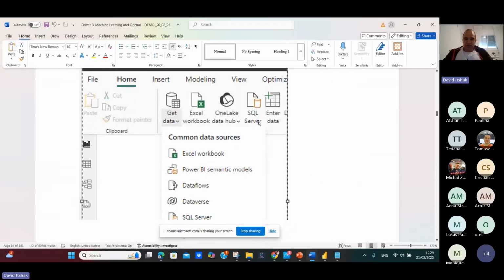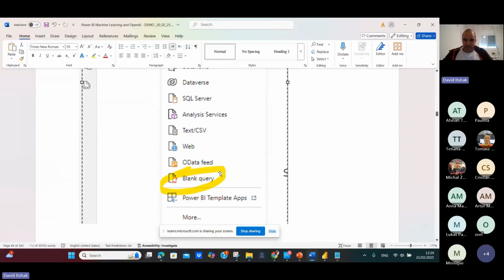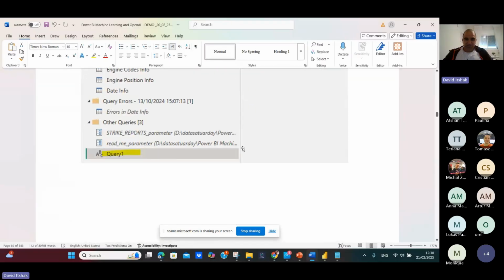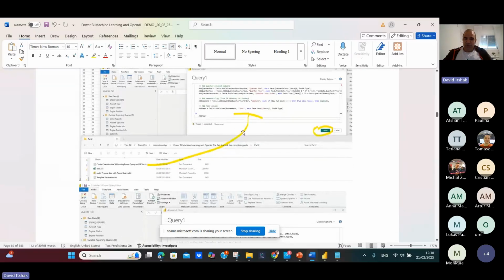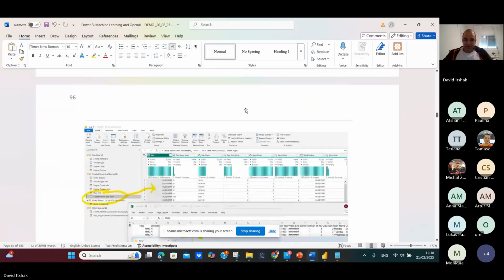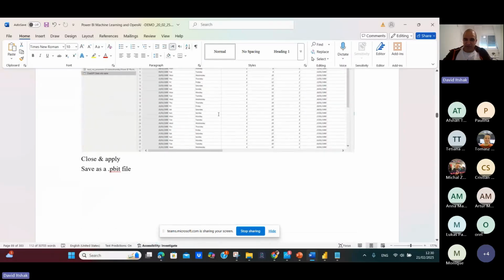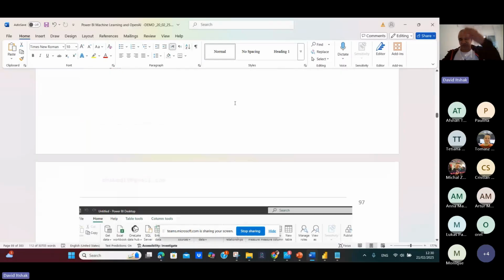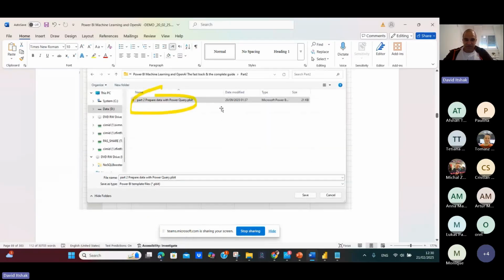And then you go to a blank query, upload the code which you have been given by ChatGPT, and voila, you have a date column table. So these are the two options: use a CSV file or use a DAX query.